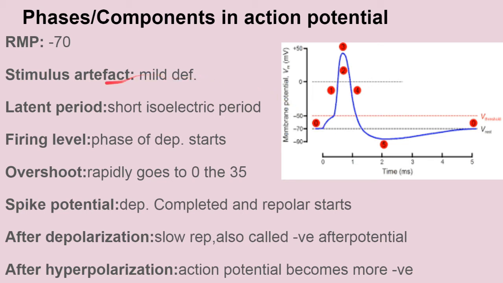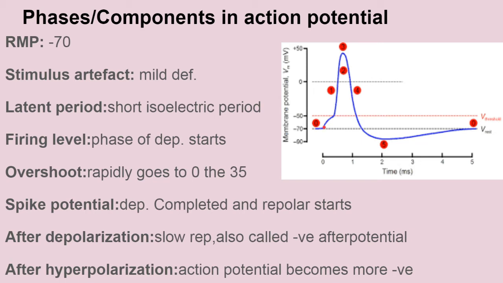-70. Now the stimulus artifact, a very mild deflection. You can't even see it over here. It occurs when a stimulus is applied. This is seen because there is a current leakage between the stimulating electrode and the recording electrode. Because of that, a very short leakage of current occurs, which causes a very slight deflection. We can't even see it in this graph.